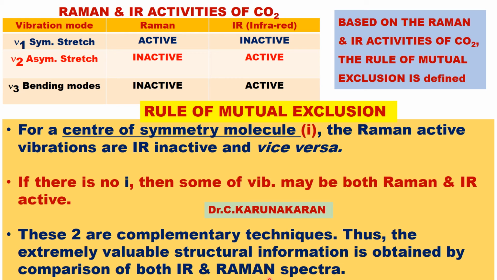From studying both IR and Raman, extremely valuable structural information is obtained, for example, whether the molecule is centrosymmetric or not. By comparing both IR and Raman spectra, the structural information of the molecules is obtained. For example, the CO2 molecule is linear with a center of symmetry, because Raman active modes are IR inactive, therefore this molecule has a center of symmetry.